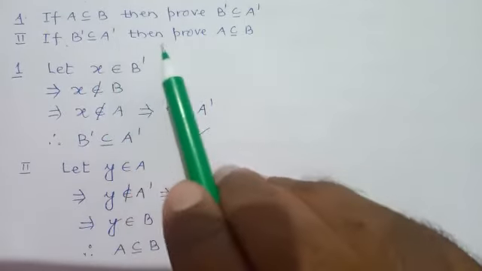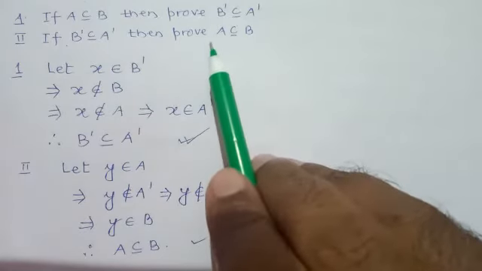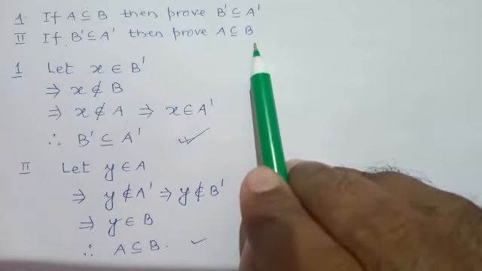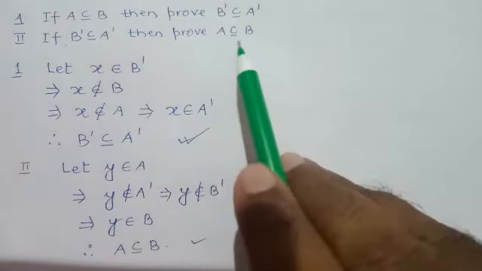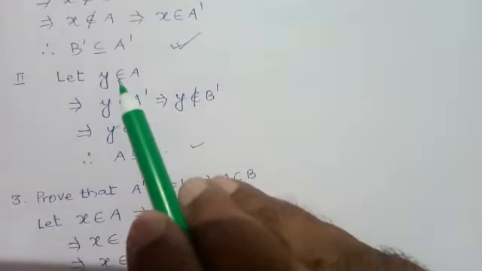This is given, and to prove A is a subset of B. Here, see what is the proof. A is a subset of B. So consider an element, let Y be an arbitrary element belonging to A, and we will prove that Y also belongs to B. Y belongs to A.